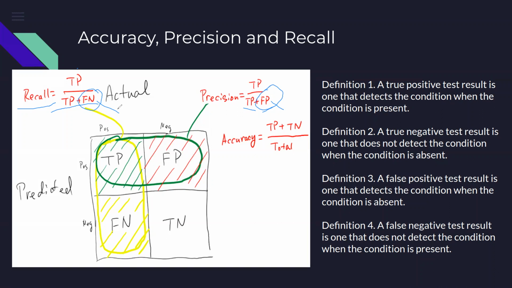If I identify someone wrongly, that's okay, because if a person who is not that good at cricket goes to the training camp, it is not going to harm anyone. So in that type of case, I am more concerned about recall.